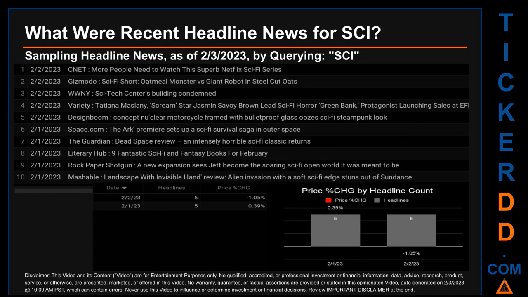What were recent headline news for SCI? Today, Friday the 3rd of February 2023, I sampled one of our news aggregators for latest headlines for this ticker. I did so by searching specifically by a keyword that may appear, broadly, in the title or the body, of discoverable news articles. The keyword that I used was the ticker symbol, SCI. The results show 10 unique headlines, published across 2 unique dates. Publication dates spanned 1 day.